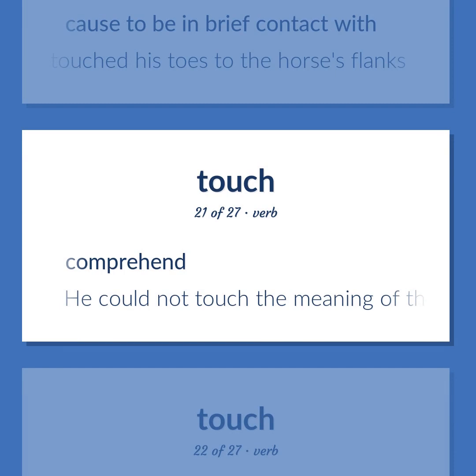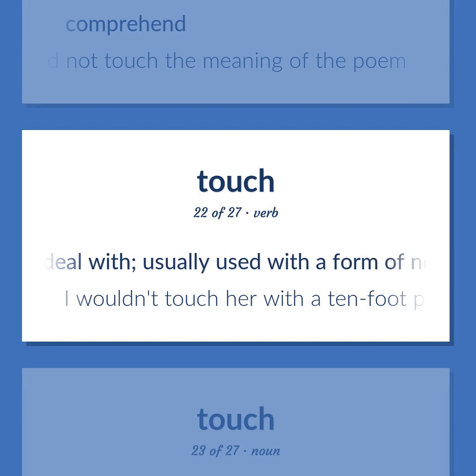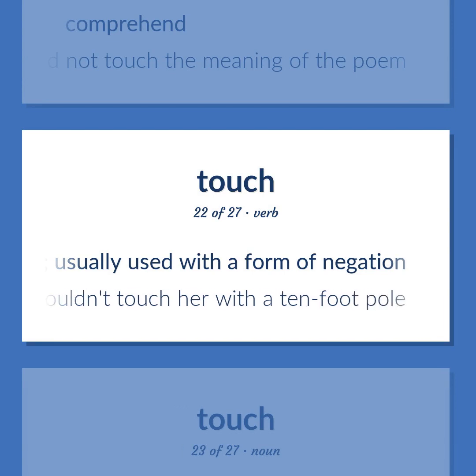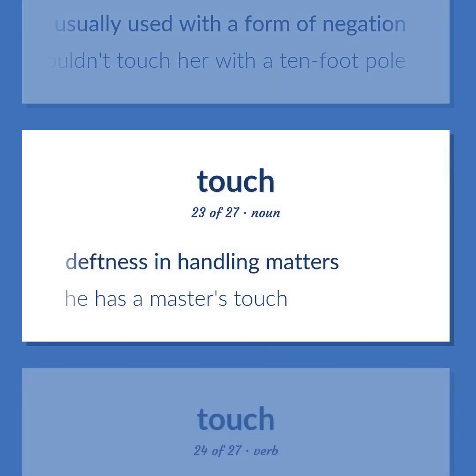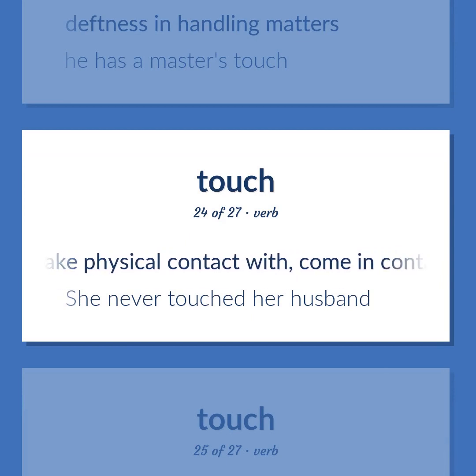Comprehend. He could not touch the meaning of the poem. Deal with. Usually used with a form of negation. I wouldn't touch her with a 10-foot pole. Deftness in handling matters. He has a master's touch. Make physical contact with, come in contact with.